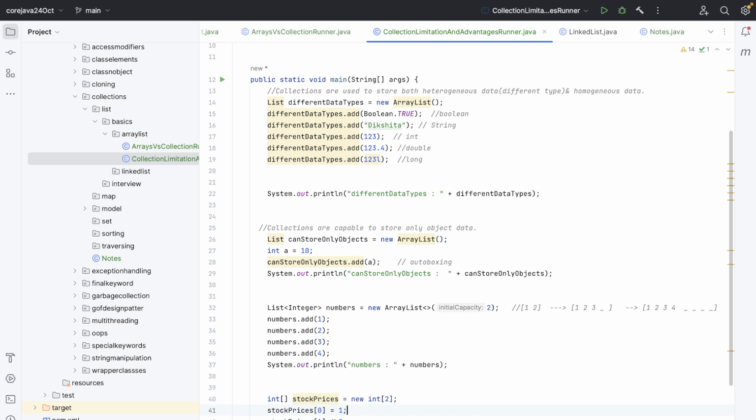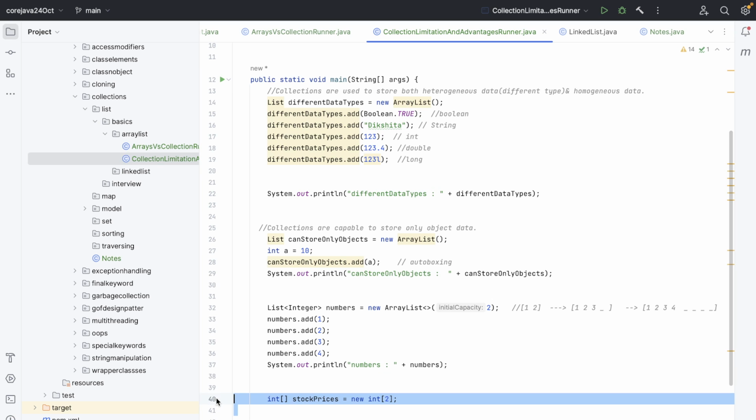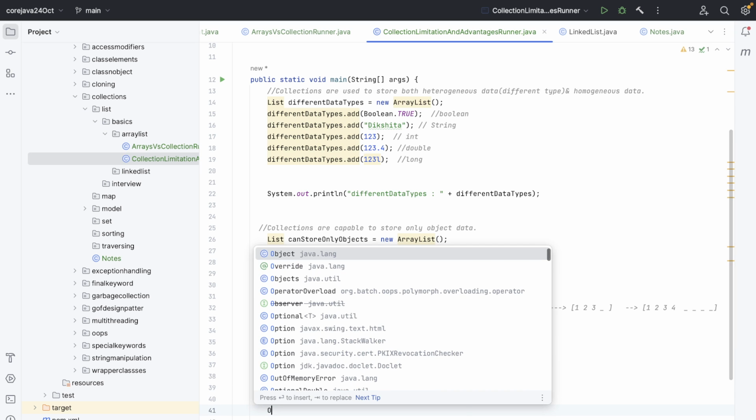Now, can I save boolean true over here? No, it will provide an error, right? Int required, and we have provided true. So the array does not work with heterogeneous data, but collections do. Collection can work with heterogeneous data and it works with only objects.